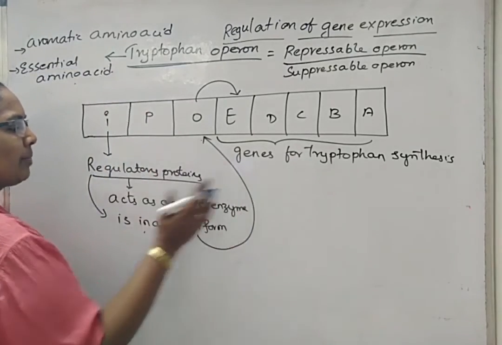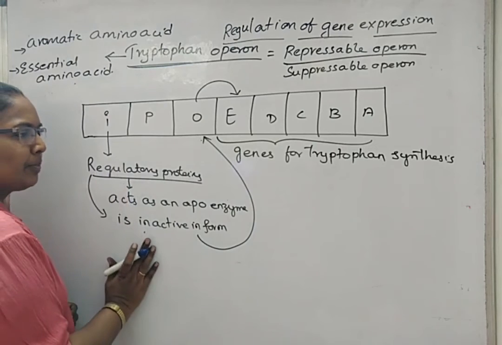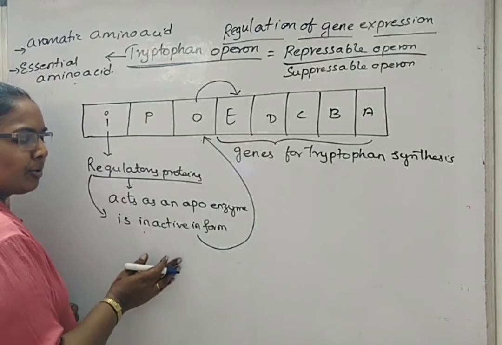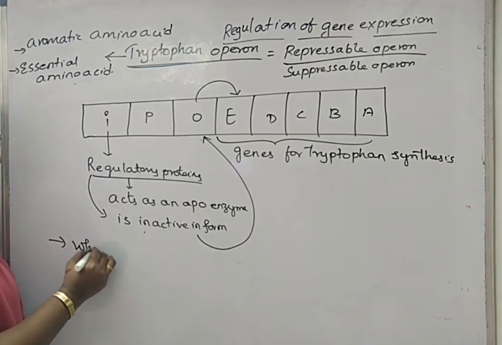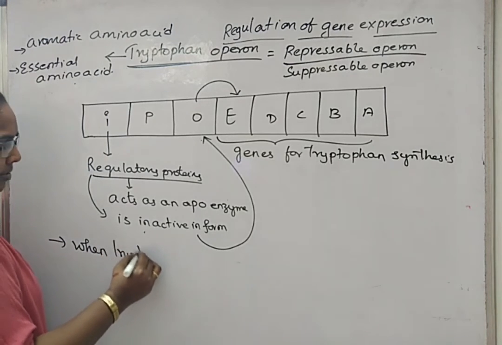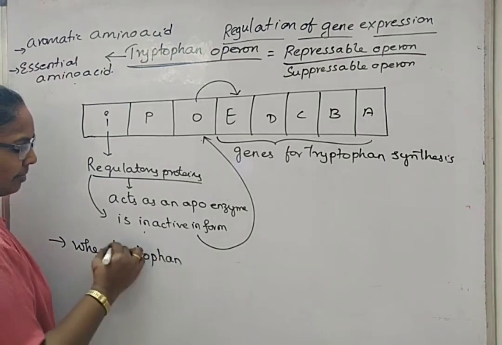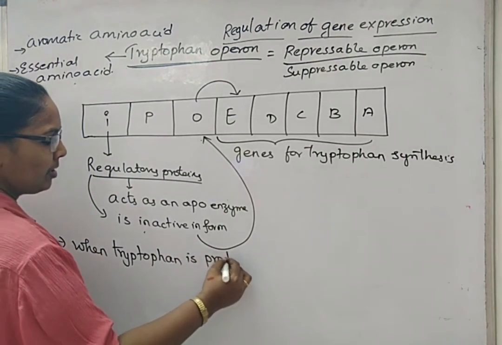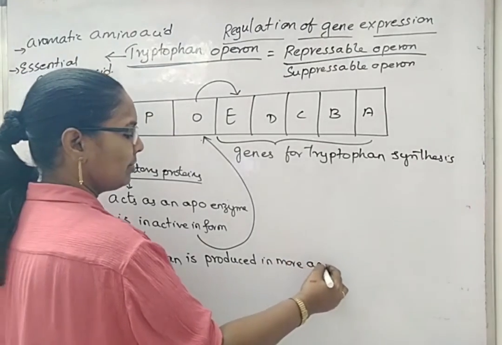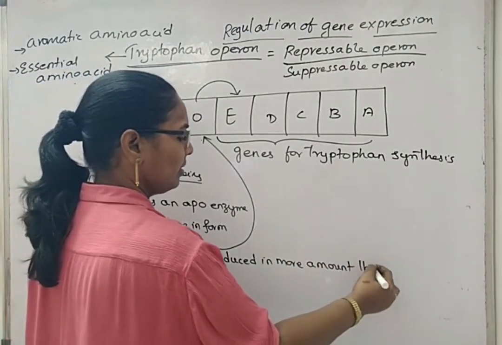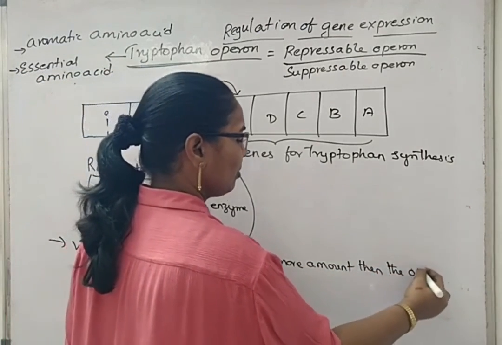This total process happens when a sufficient amount of tryptophan is produced, or more tryptophan is produced than required. When tryptophan is produced in more amount, then the operon stops.